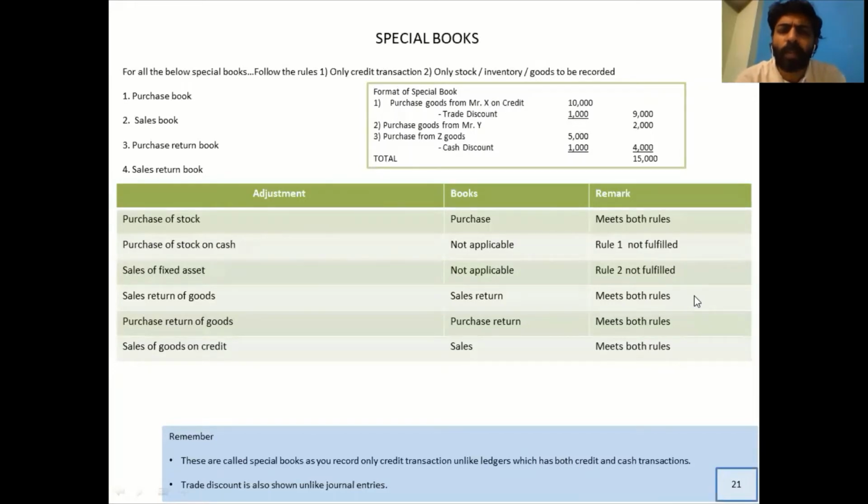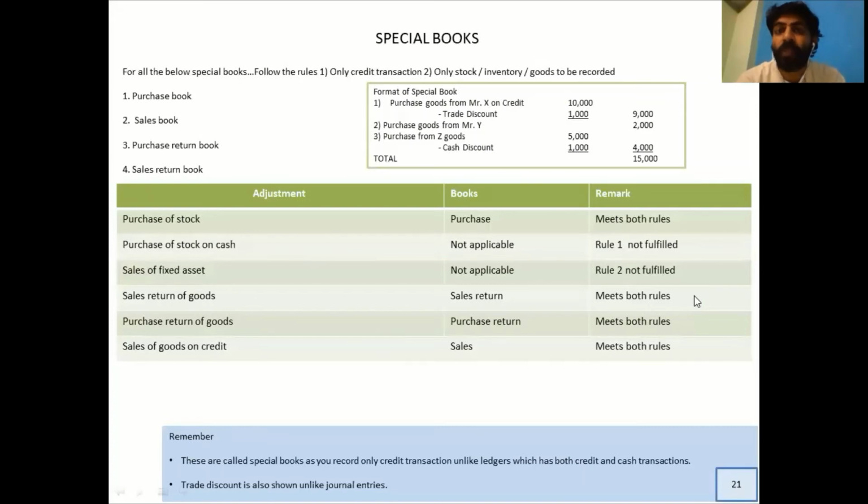Look into the remember part. The remember part clearly states they are called special books because only credit transactions are recorded, unlike the ledger where you record both the credit and cash transactions. In the ledger, when you create a purchase ledger, you record the cash as well as credit transactions, but over here you only and only record the credit transactions.